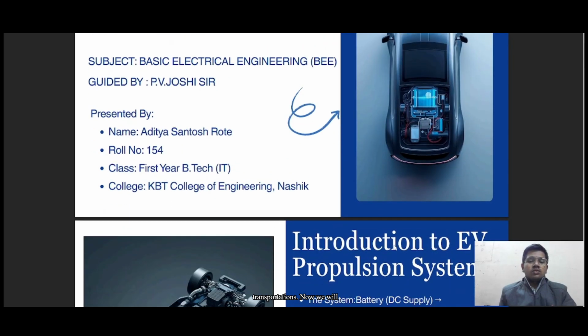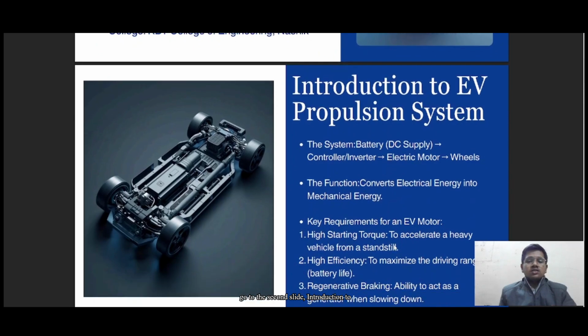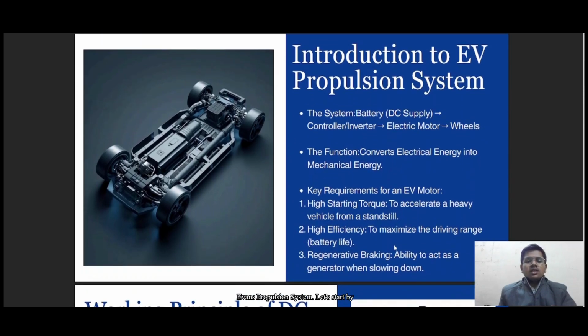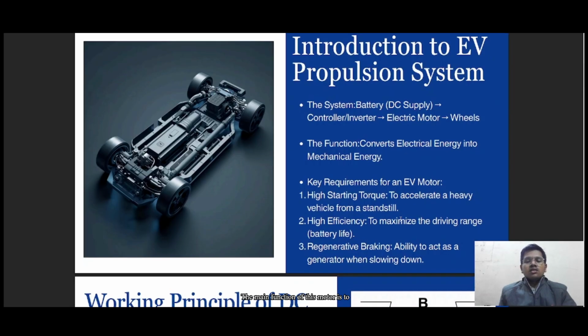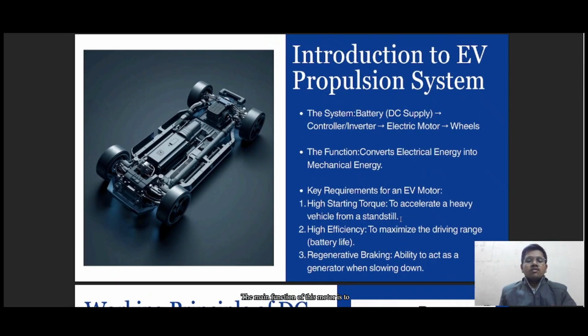Now we will go to the second slide, Introduction to EV Propulsion System. Let's start by understanding the system. As you can see here, the propulsion system consists of a battery connected to a controller or an inverter, which then drives the electric motor to turn the wheels. The main function of this motor is to convert electrical energy into mechanical energy.